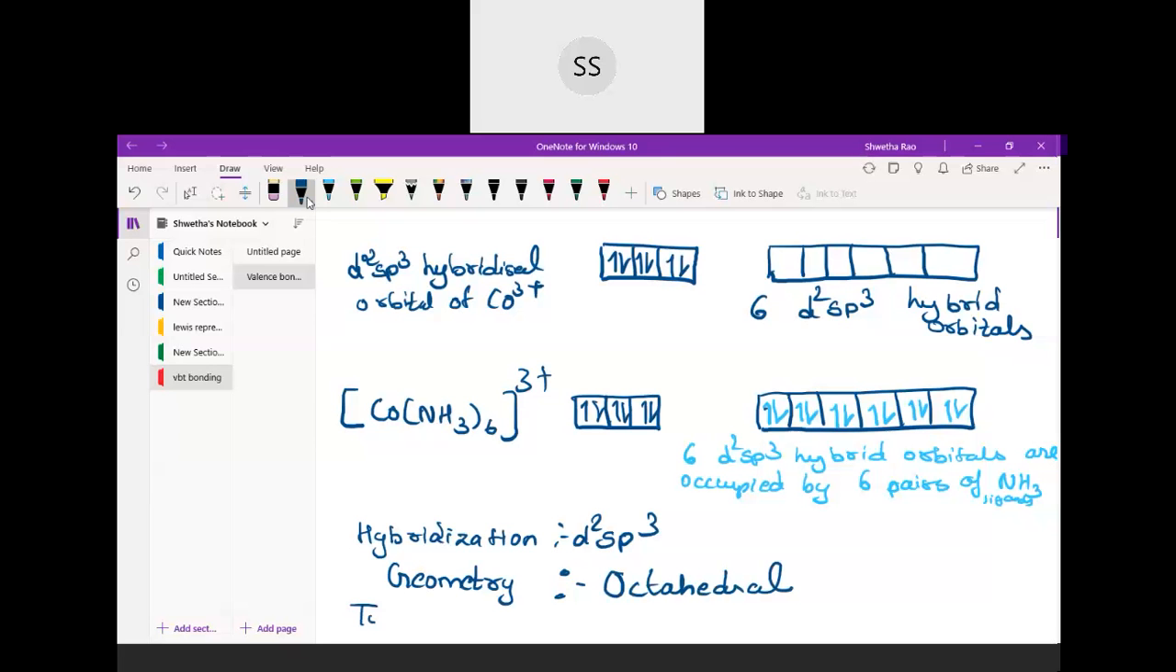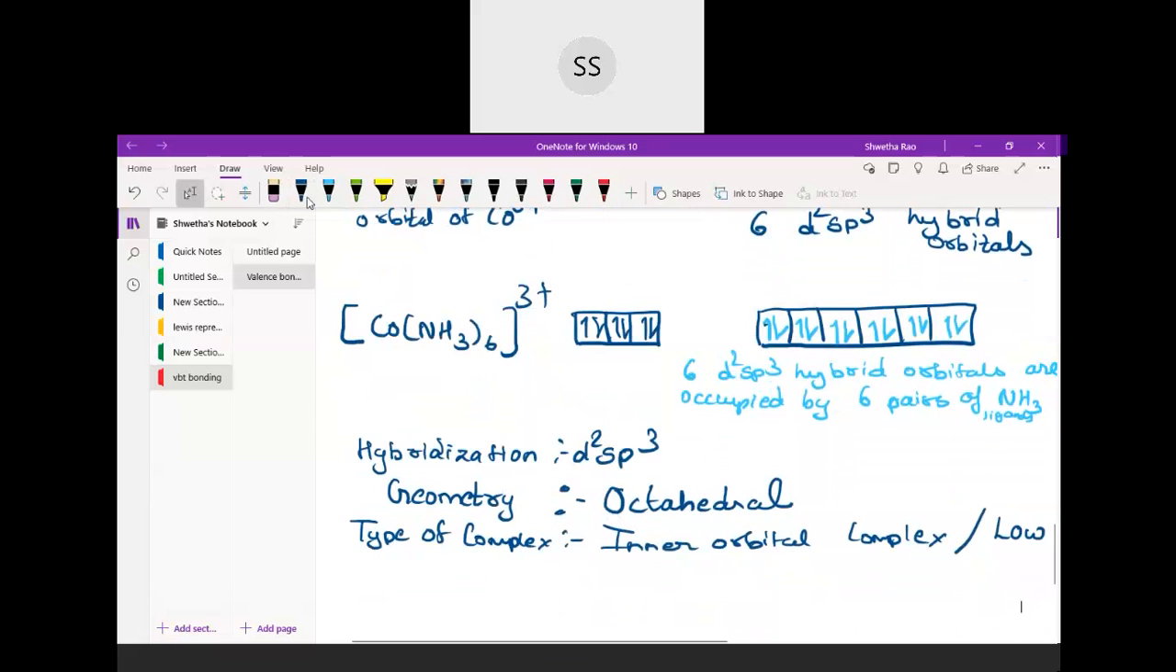Okay, and then what type of complex is it? Type of complex: you can see the d orbitals are being occupied. The inside d orbitals of the cobalt ion have been occupied. So we can call them an inner orbital complex, or low spin complex. Low spin complex.